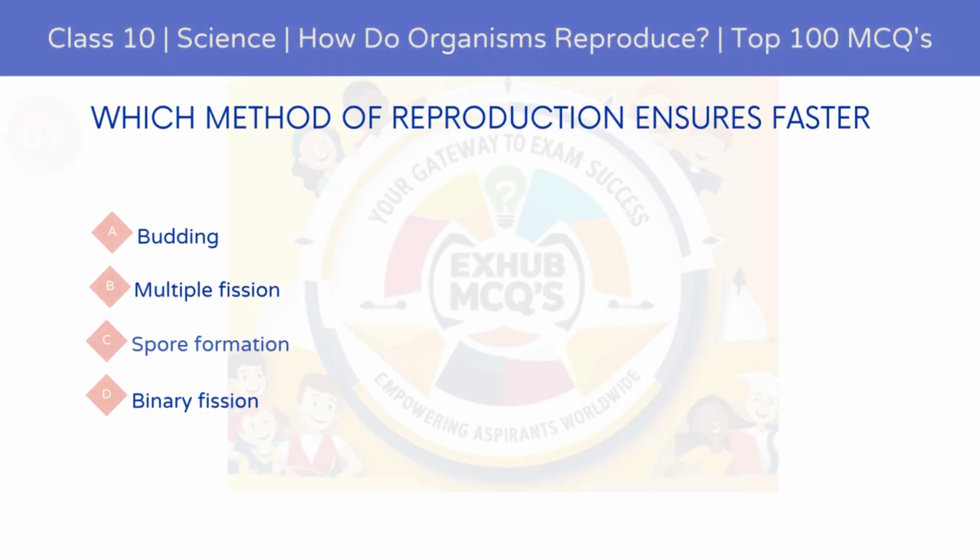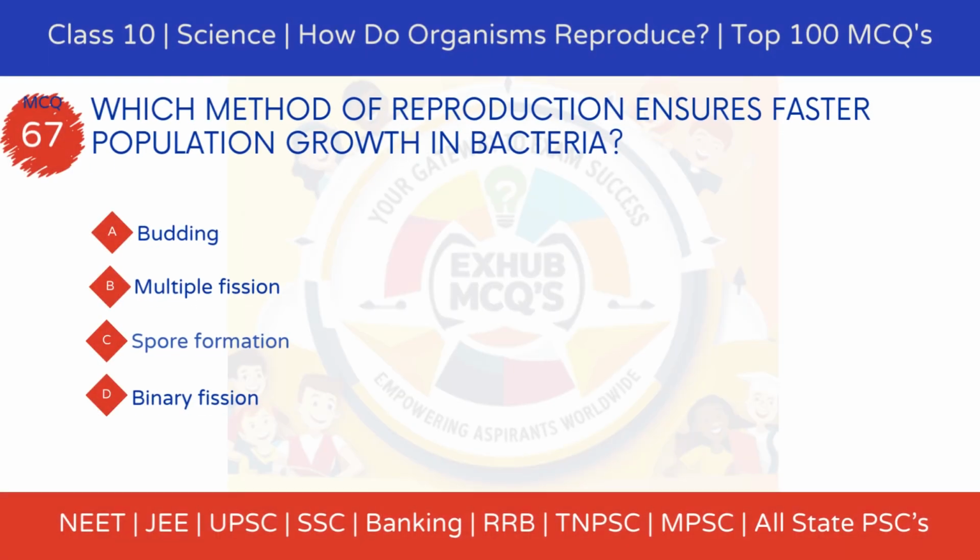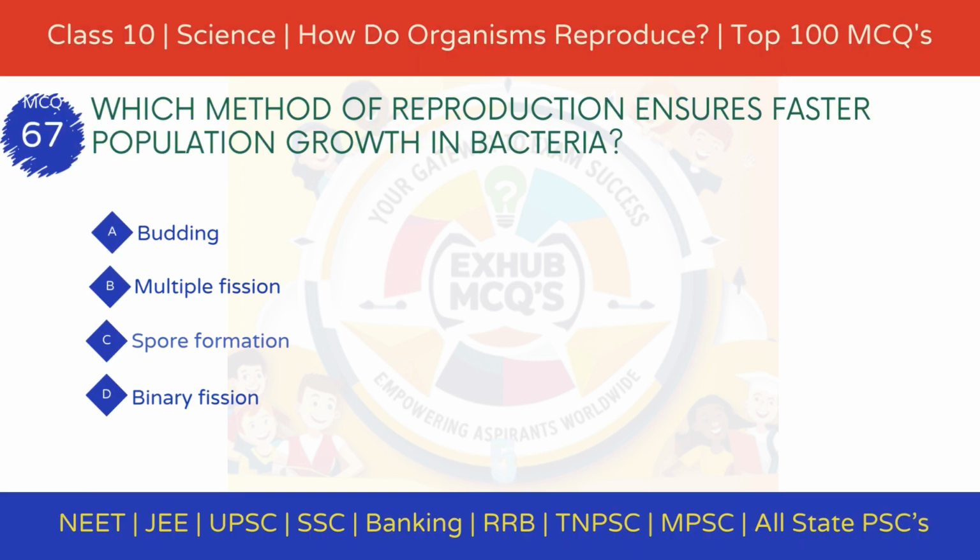MCQ 67. Which method of reproduction ensures faster population growth in bacteria? Option A, budding. Option B, multiple fission. Option C, spore formation. Option D, binary fission.